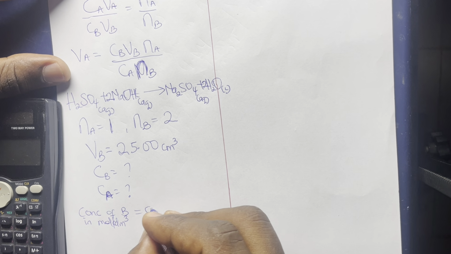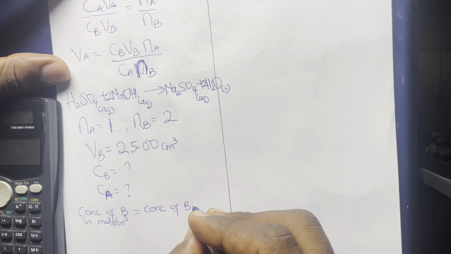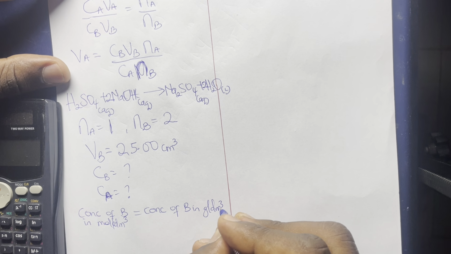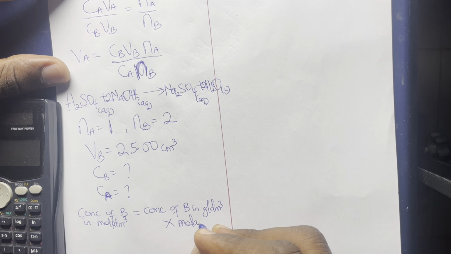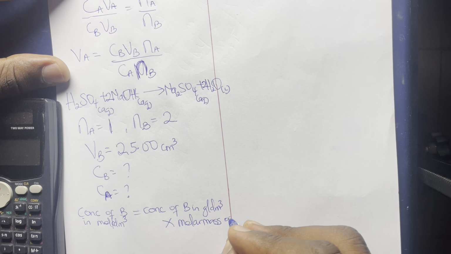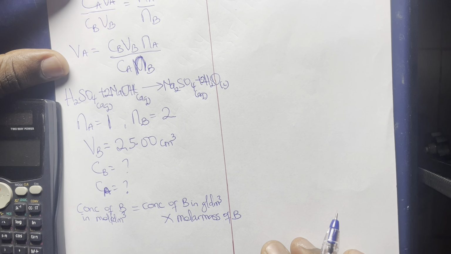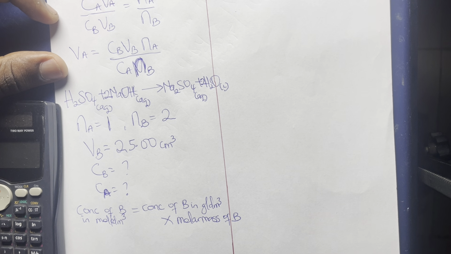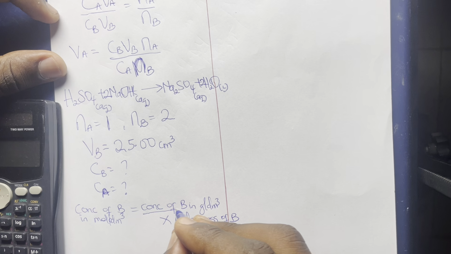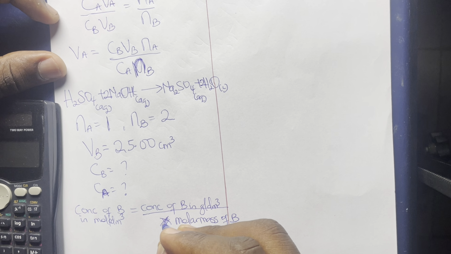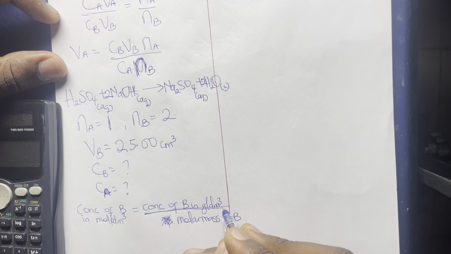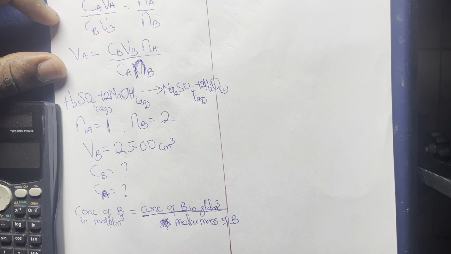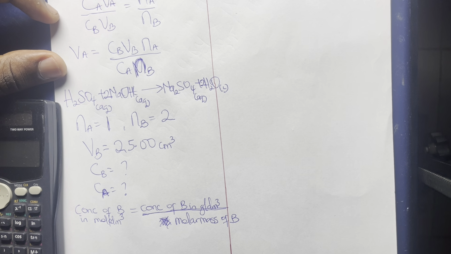That is equal to the concentration of B in gram per dm³ all over the molar mass of B, or you can call it the formula mass of B. Sorry about that, let me cancel this. So the concentration of B in mole per dm³ equals the concentration of B in gram per dm³ all over the molar mass.